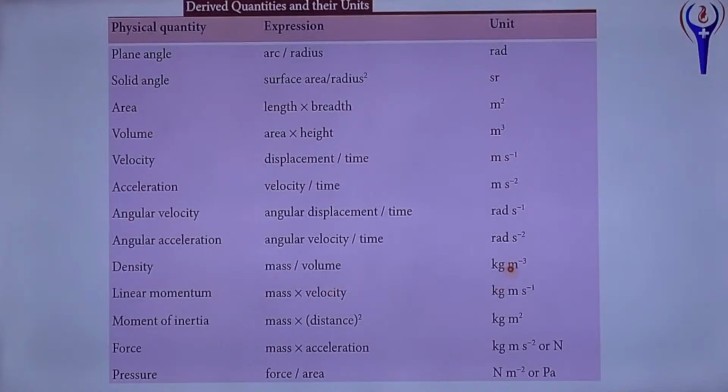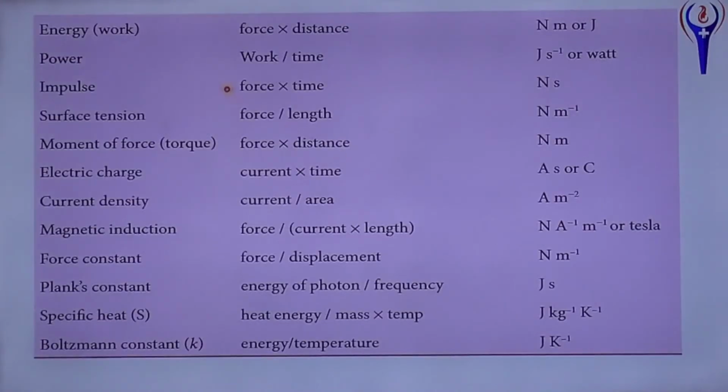Density, mass by volume, kilogram per meter cube. Linear momentum, mass into velocity, kilogram meter per second. Moment of inertia, mass into distance square, kg m square. Force, mass into acceleration, SI unit Newton. Pressure, force by area, Newton per meter square or Pascal. Energy, force into distance, joules. Power, work by time, watt. Impulse, force into time, Newton second. Surface tension, force per unit length, Newton per meter.